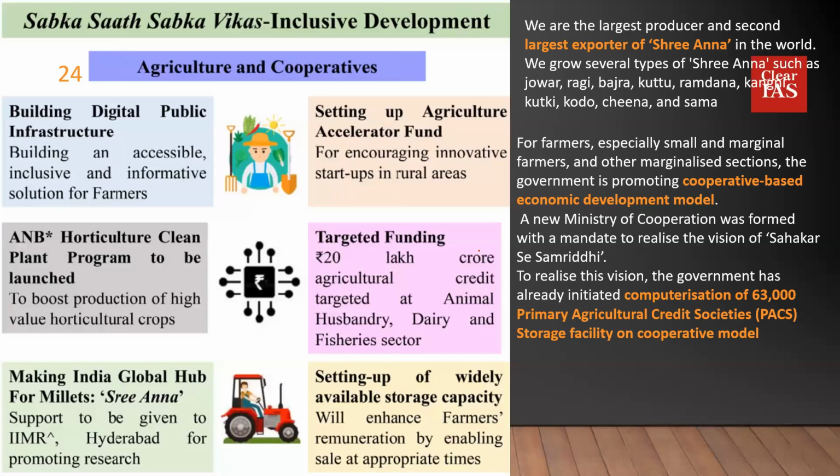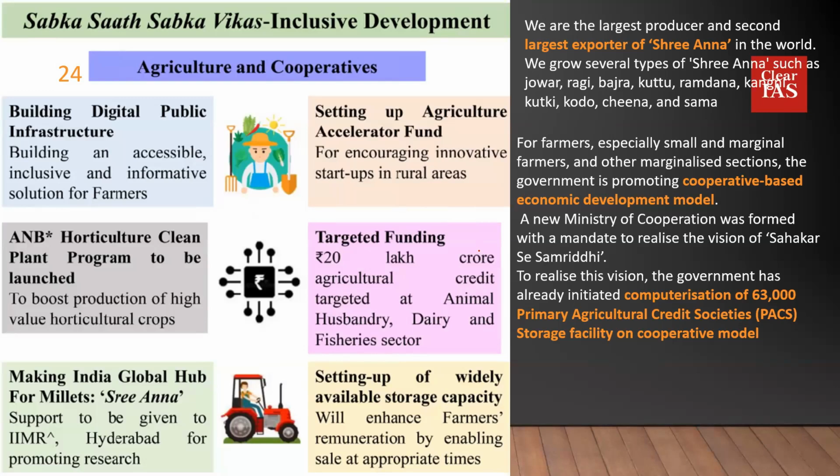Now, the government in this present budget identifies seven focal areas so that the vision of Amrit Kal is achieved. The first focal area is agriculture. The idea is about inclusive growth, that is, Sabka Saath, Sabka Vikas. So the government has identified agriculture to be a very important sector.